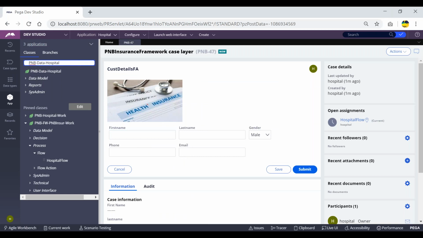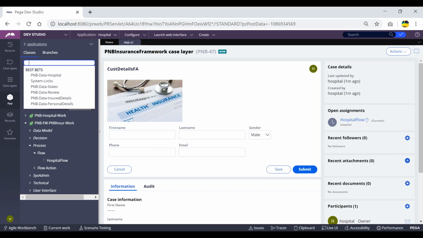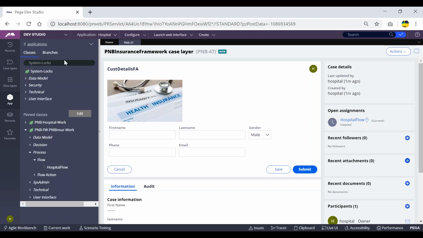There should be some place where all the locked work objects are stored. PRPC maintains one table and one related class for that, which is syslogs.